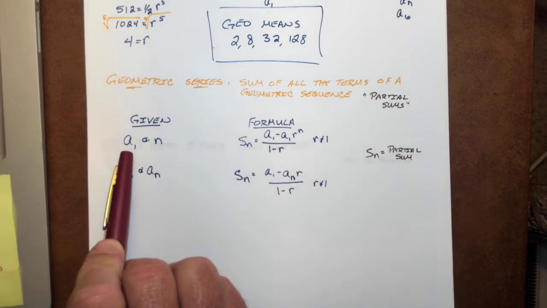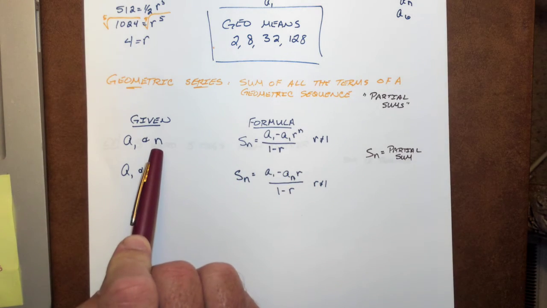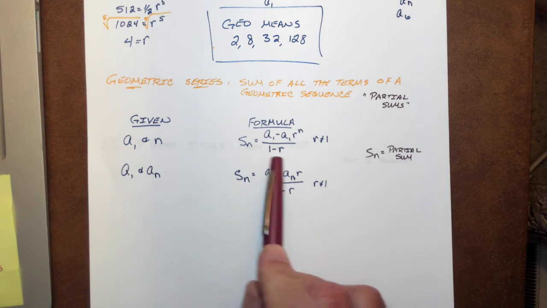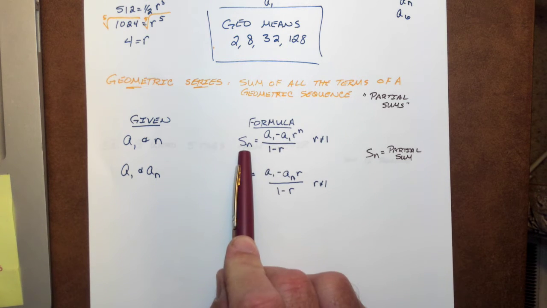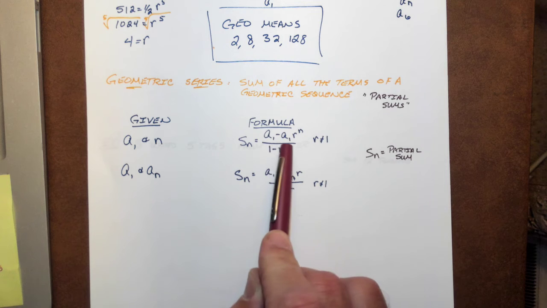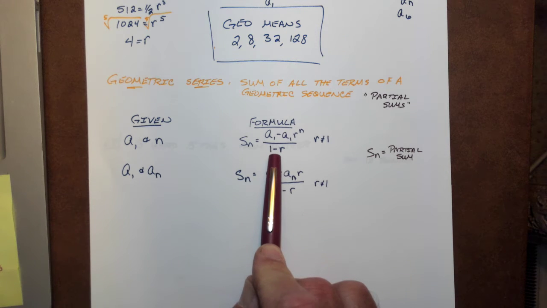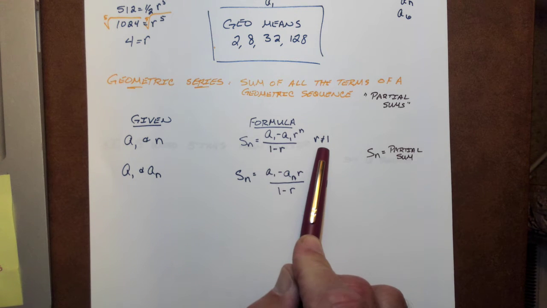If we're given the first term and n, where we're trying to end this thing, then we'll use this partial sum. There's our formula. Now notice it's r to the n here, and not n minus 1, over 1 minus r. r can't be 1. We all should know why.